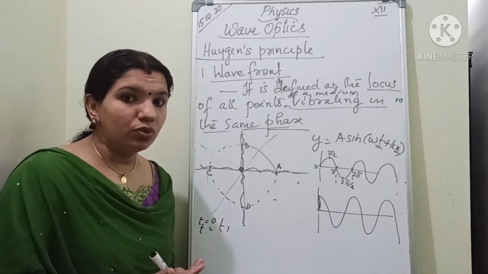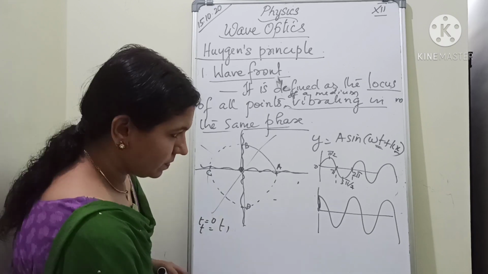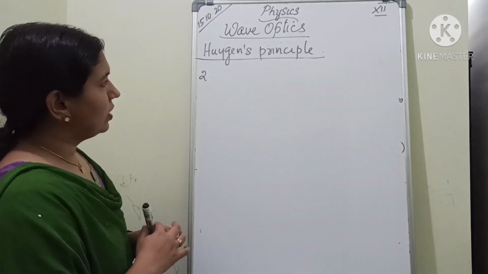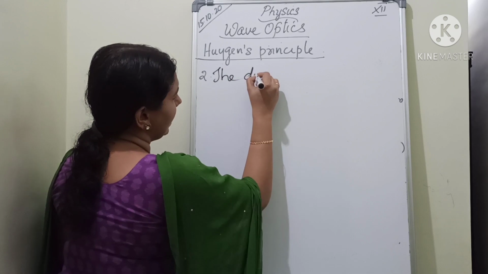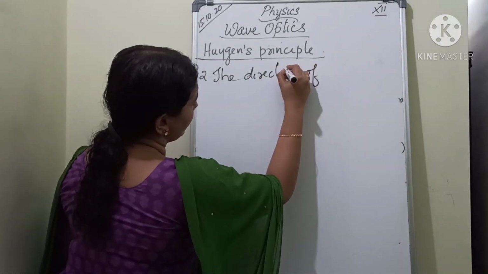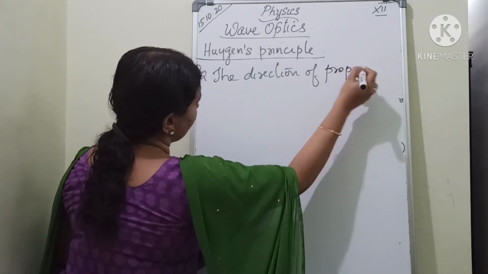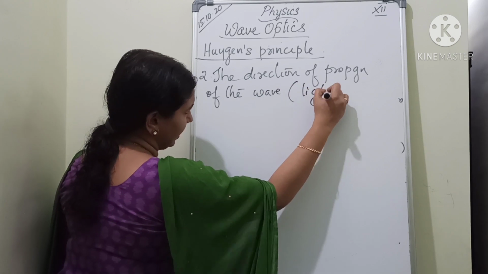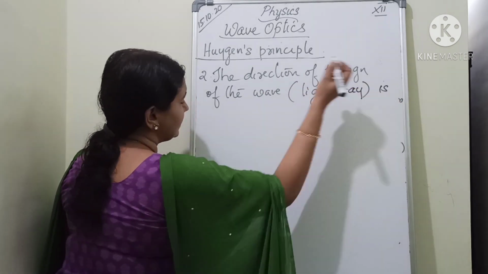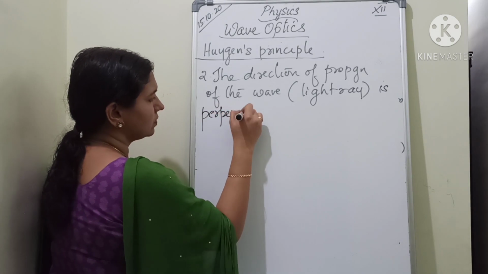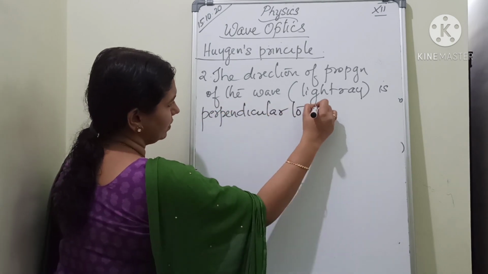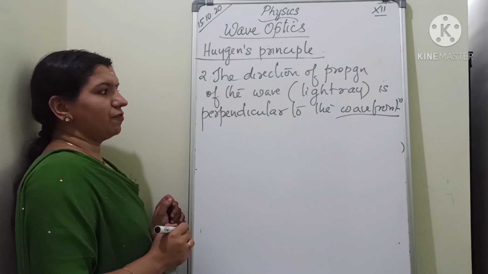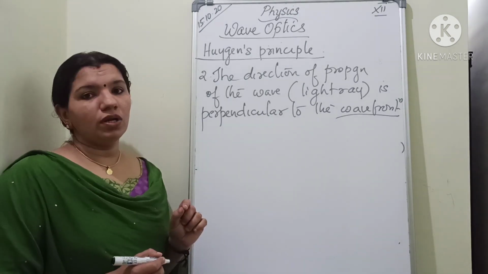Okay. So now can we move to the second point? Now we will move to the second point. Listen. The second point is that the direction of propagation of the wave, or I can call it the light ray, is perpendicular to the wavefront. The direction of propagation of the wave is perpendicular to the wavefront.